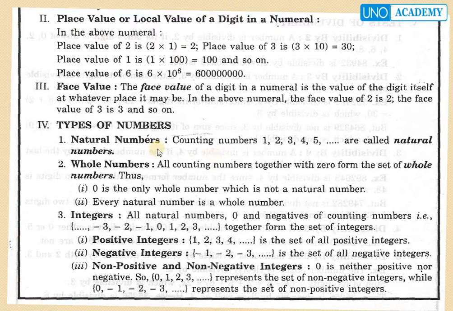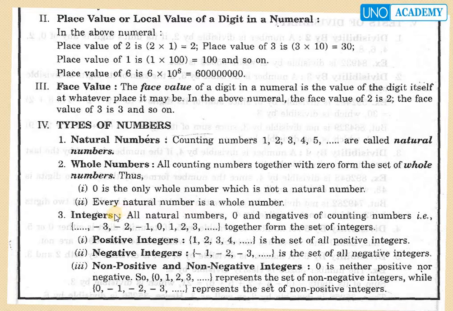Types of numbers. Natural numbers: any counting numbers 1, 2, 3, 4, 5, 6, 7 and so on are called natural numbers. Whole numbers: all the counting numbers together with 0 form the set of whole numbers. 0 is the only whole number which is not a natural number, but every natural number is a whole number.